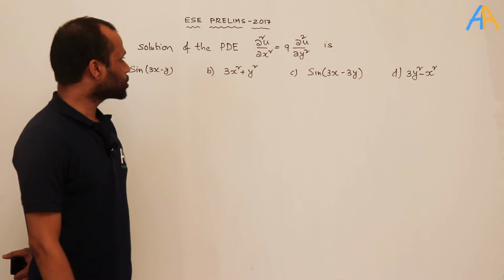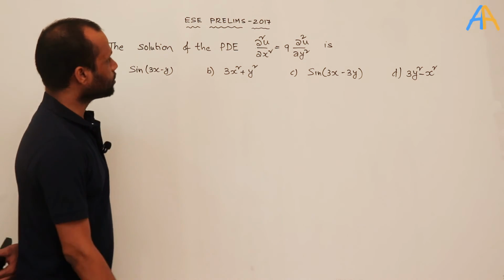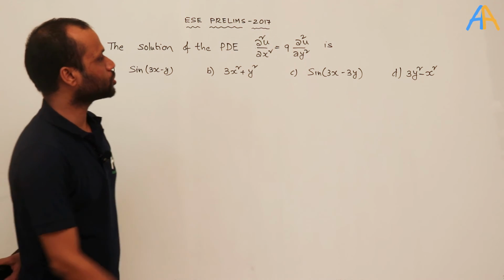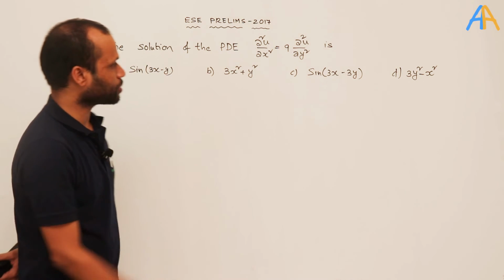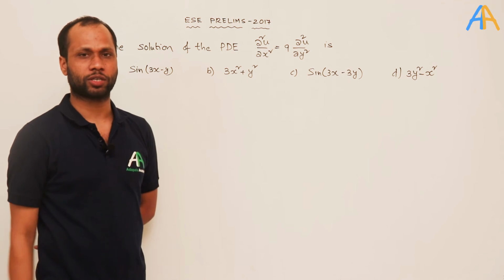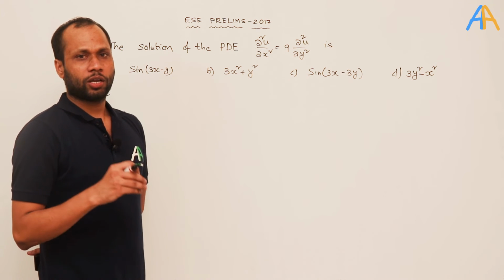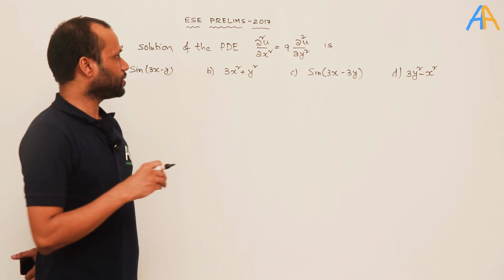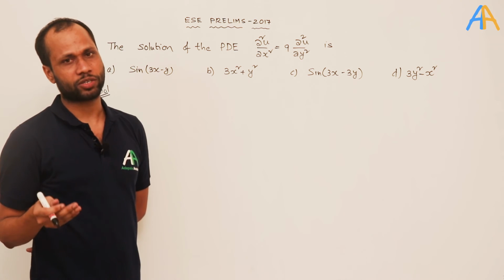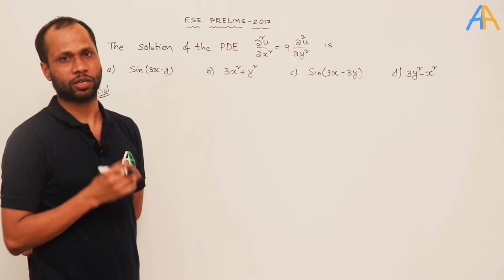Let's see the next question. The solution of the PDE ∂²u/∂x² = 9 ∂²u/∂y² is... Four options were given. So the question asked is about the solution of a differential equation. Remember, if the question is to find the solution of a given differential equation, it may be an ordinary differential equation or a partial differential equation.